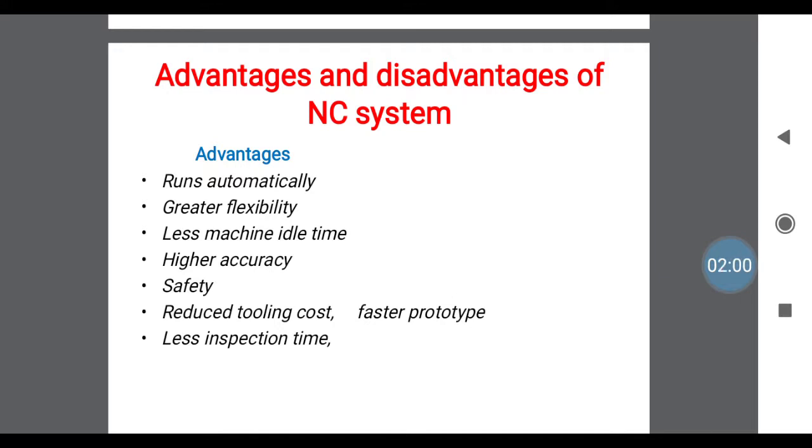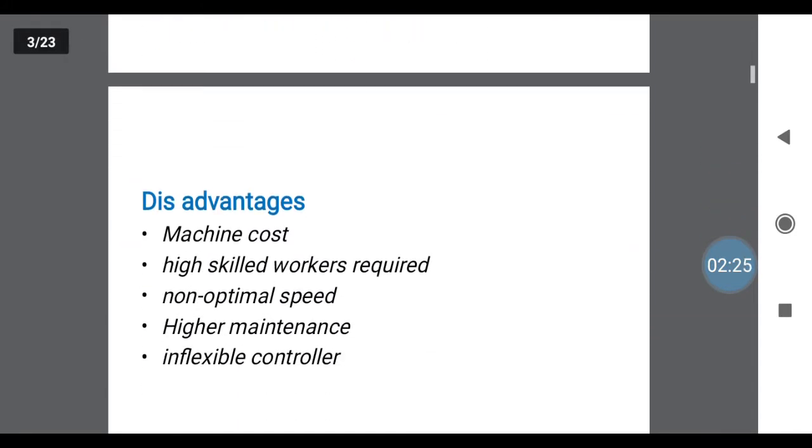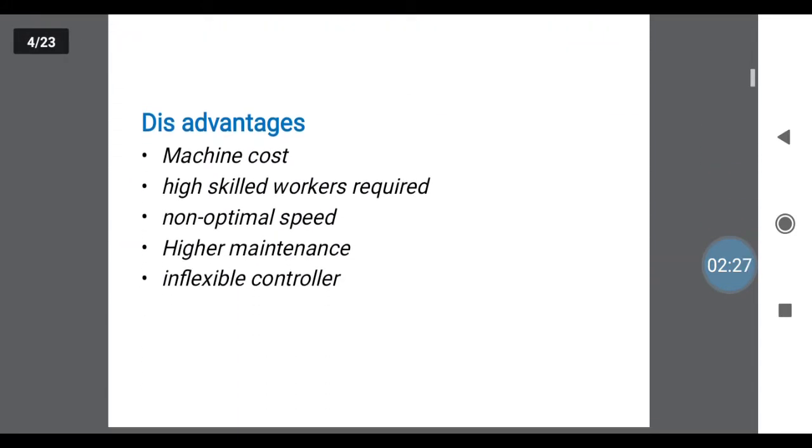Next one, less machine idle time. That is, wastage of time is less, and high accuracy. The products from the NC system are highly accurate. Next, these are safer compared to other hardware machines. Next one, reduced tooling cost because they are a self alignment system, and faster prototyping and less inspection time required for machining applications. Next, again, this also has some disadvantages.